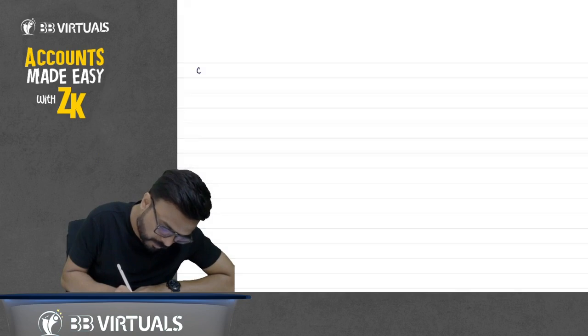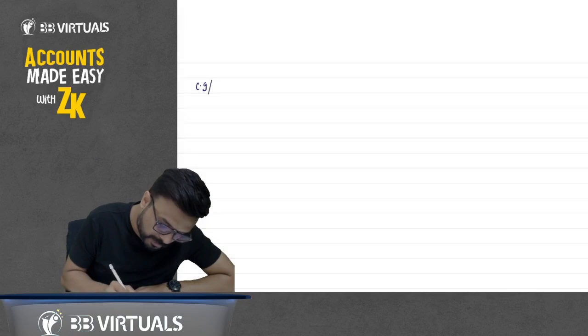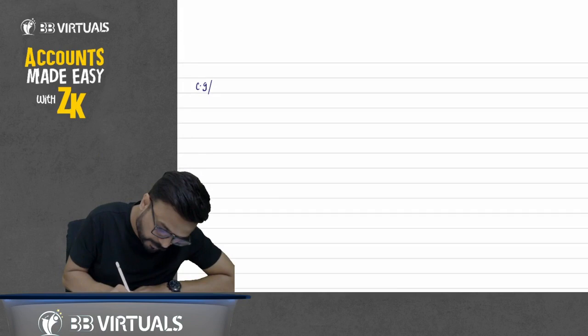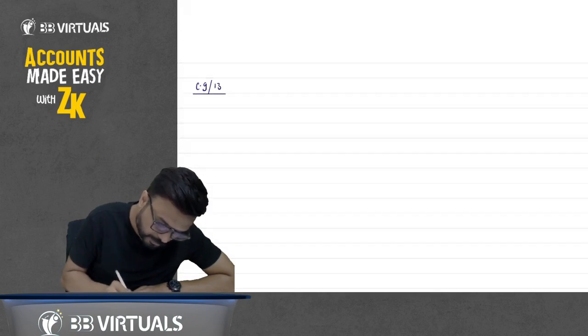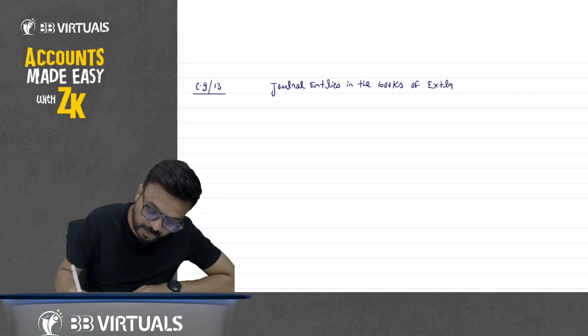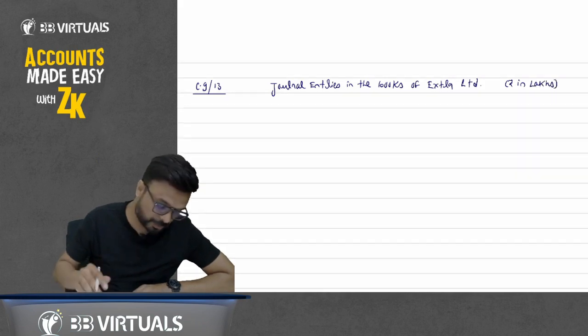So write down there: question number 9, page number 13. So journal entries in the books of Extra Limited, rupees in lakhs.